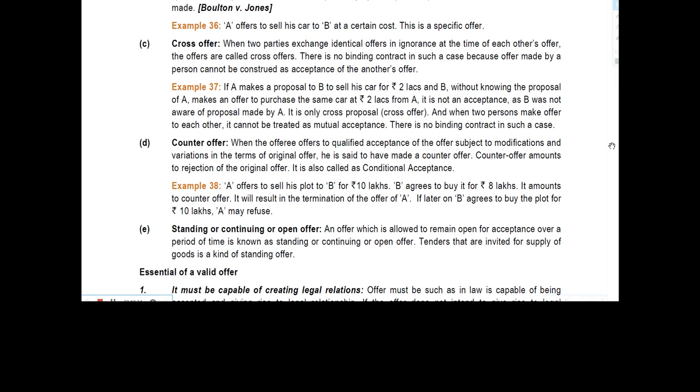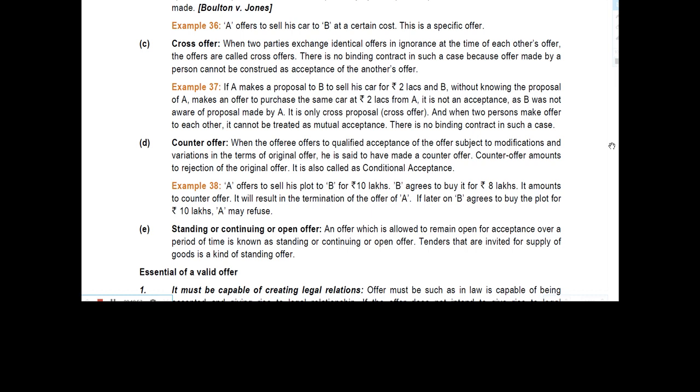See here in this example, A makes a proposal to B to sell his car for 2 lakhs, and B, without knowing the proposal of A, makes an offer to purchase the same car at 2 lakhs. Here A is making a promise to B that he is willing to sell his car to B at rupees 2 lakh, and B, on the other side, wants to purchase A's car for 2 lakhs, and it is not an acceptance as B was not aware of the proposal made by A.